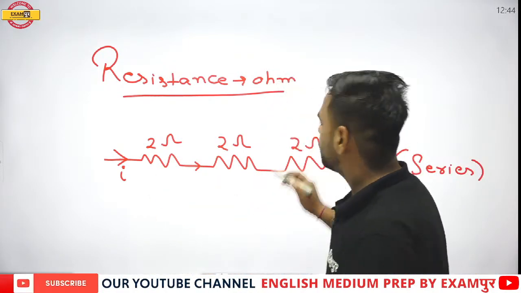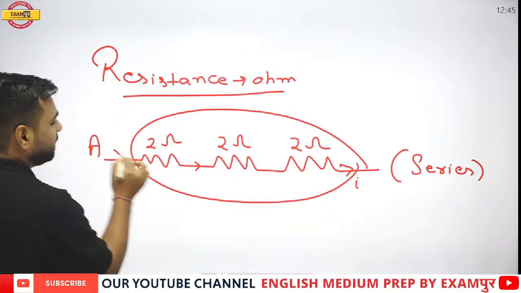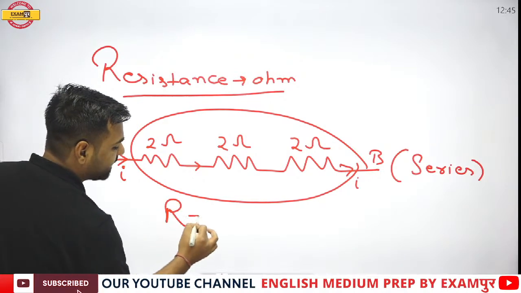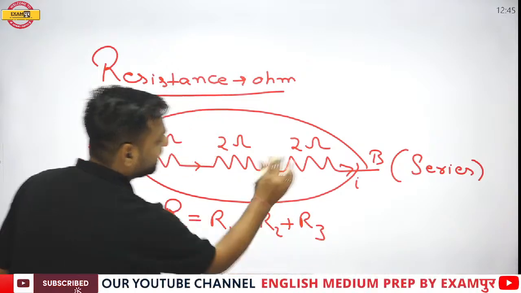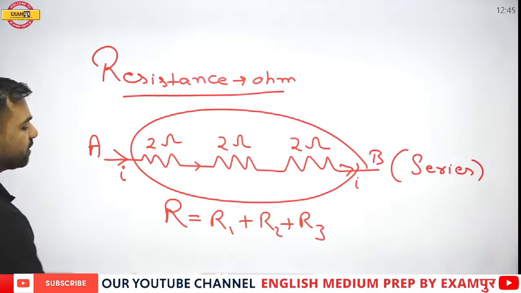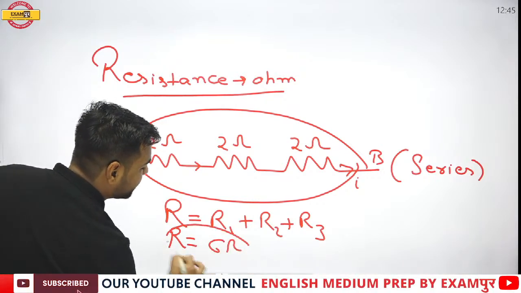Just have a look. If someone asks you what is the resultant resistance between points A and B, you can directly add. That is, the total overall resistance would be R1 plus R2 plus R3. That is, 3 resistances are there, and if there are n resistors, then n. So if I add them, overall it would be 2 plus 2 plus 2, that is, total would be 6 ohm.